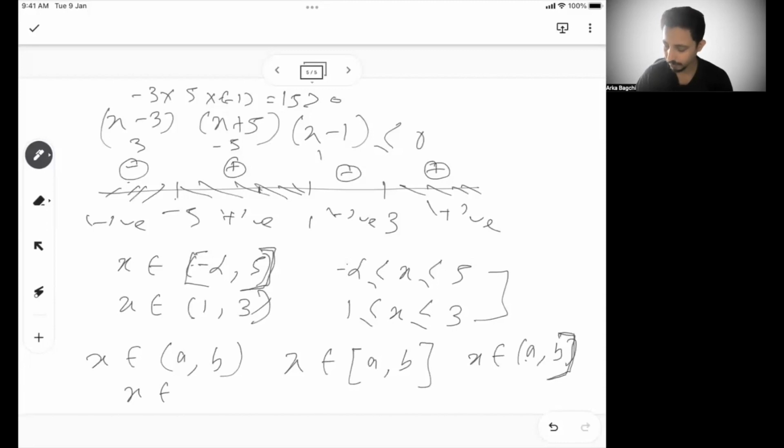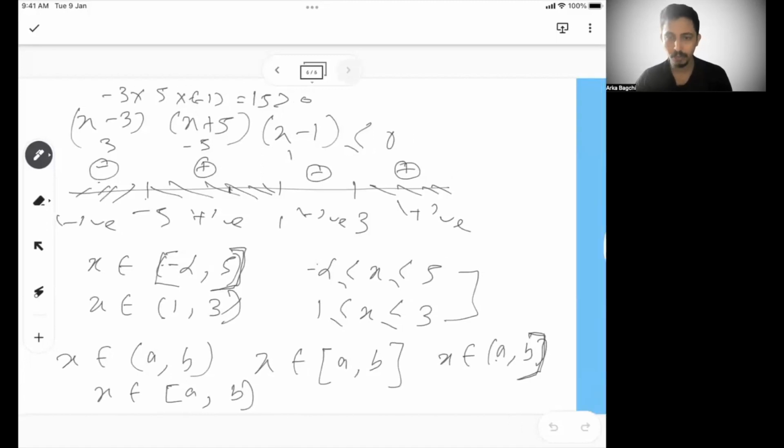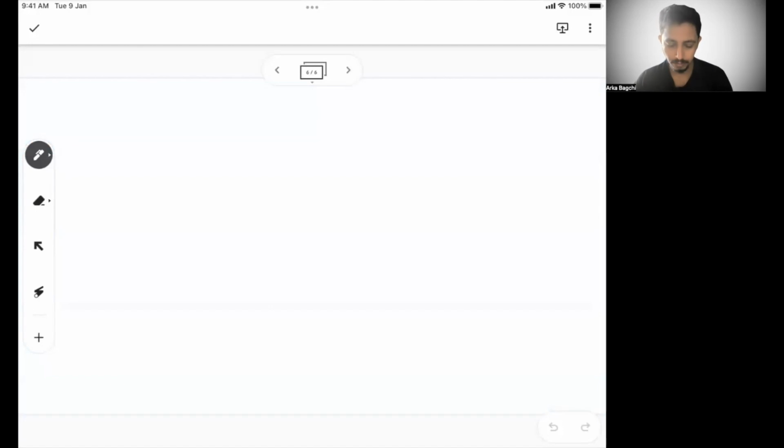And if a is in third parenthesis and b in first parenthesis, then a is included, b is not included. Whenever there is a third parenthesis, that value is included. Where there is a first parenthesis, that value is not included. Since there is an equal to sign, both ranges have to be included. Hope this is clear. Let's move to the next one.